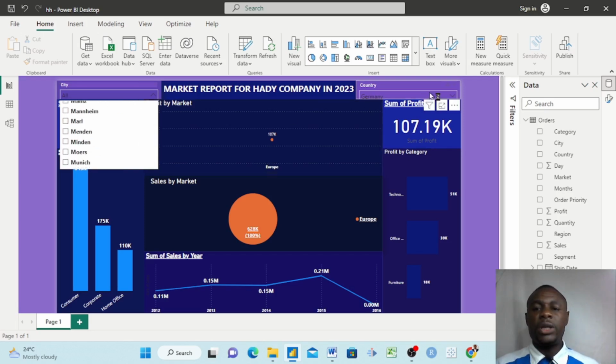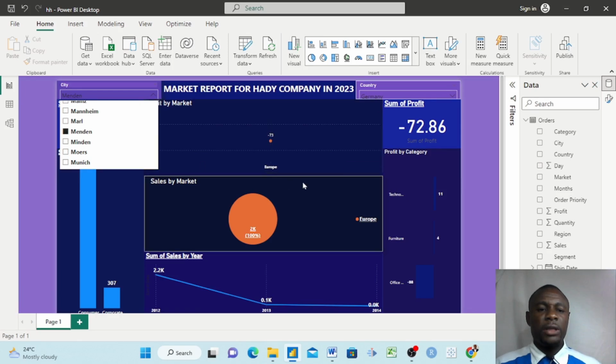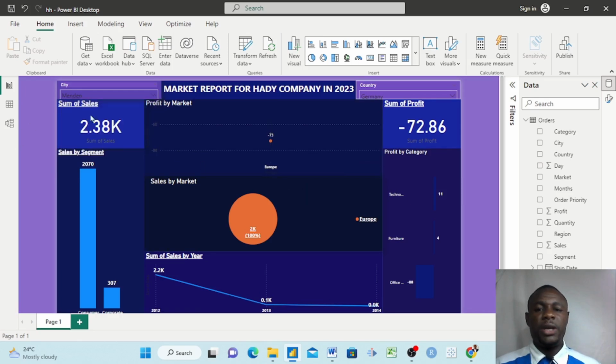I can decide to come here again and say we want to look at a particular city in Germany, Medan, and I click Medan. We want to see what happened specifically in Medan in Germany. And then you see now it is giving me all these results here amazingly. So it says minus 72 profit. It means we were making losses here in Medan. It comes here again, says that profit by market we're also making losses, minus 73. Okay, so this is the secret. This is the amazing thing when you're analyzing results from your data set.